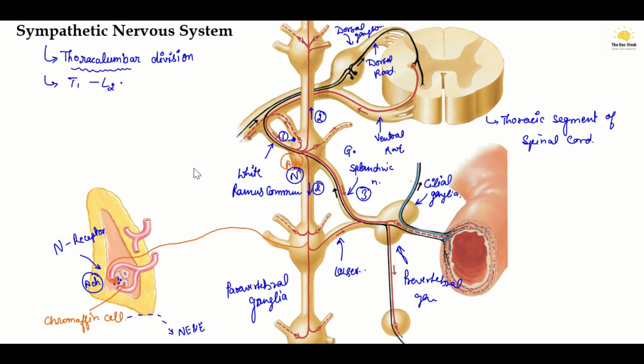Now let's summarize the sympathetic nervous system with all the neurotransmitters involved, and the receptors with their locations.